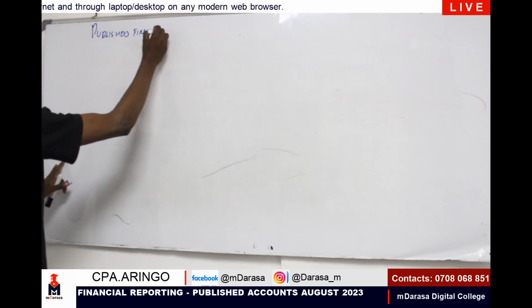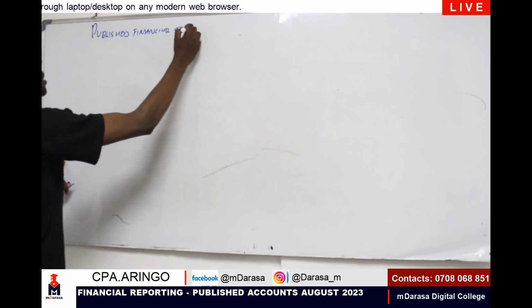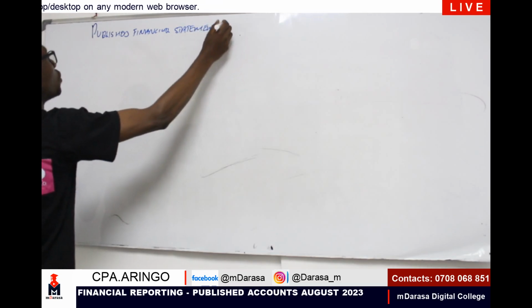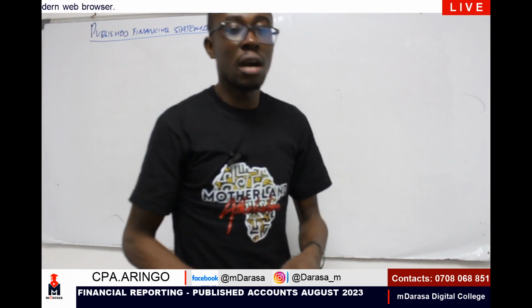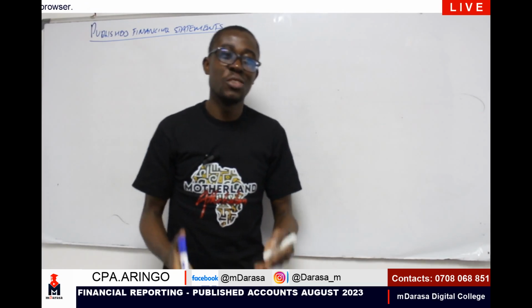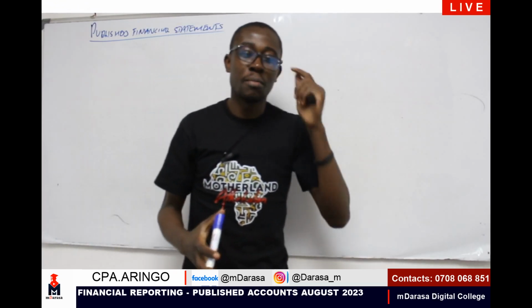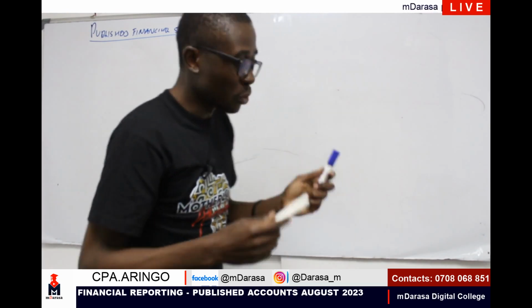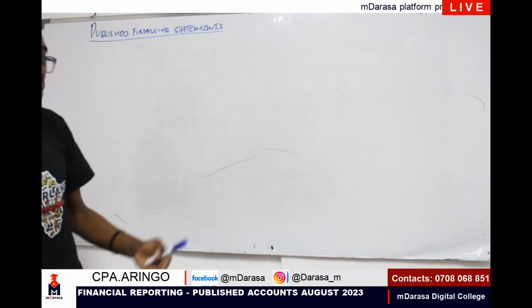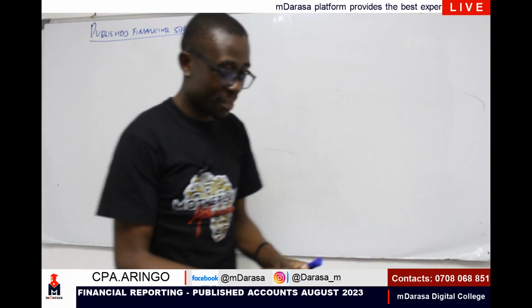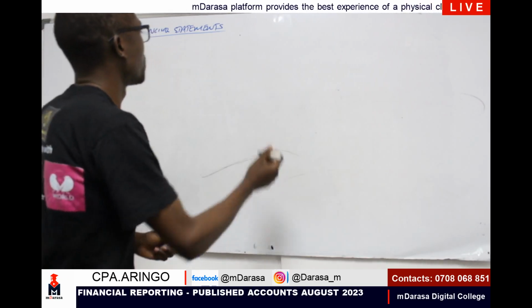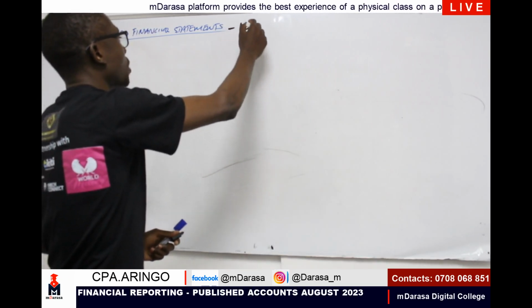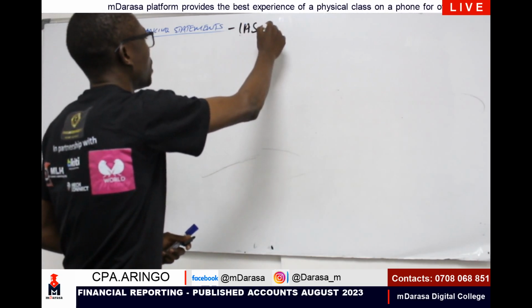financial statements. I know, my good students, if you've been watching Mwalimu all through, you must have seen questions and concepts of published financial statements that I've always shared in this channel. But today is special because Mwalimu is going to repeat the same concept again, and we handle a question from last sitting. So, published financial statements, remember, is all about presentation of financial statements, which is covered according to International Accounting Standard number 1.